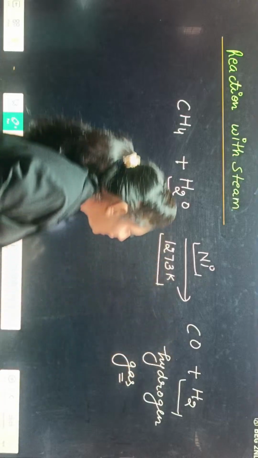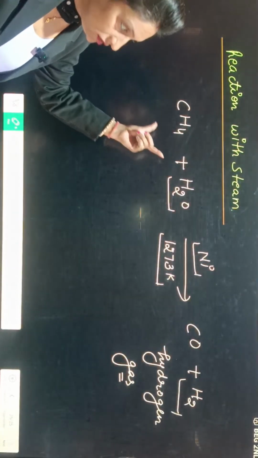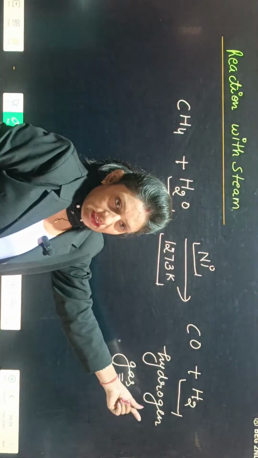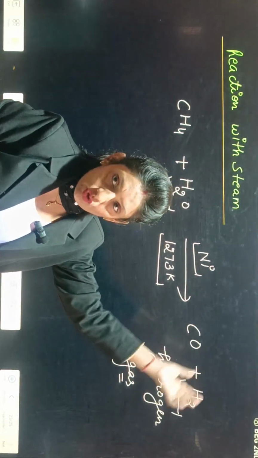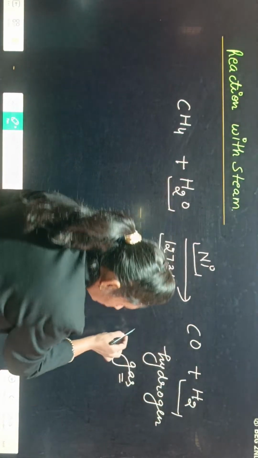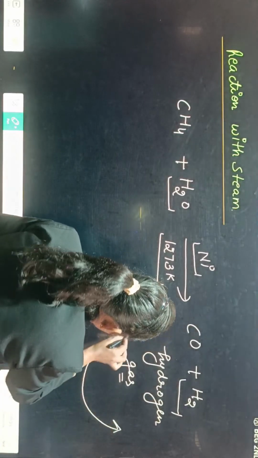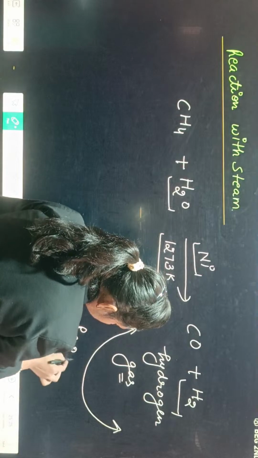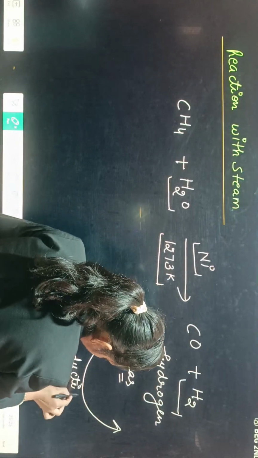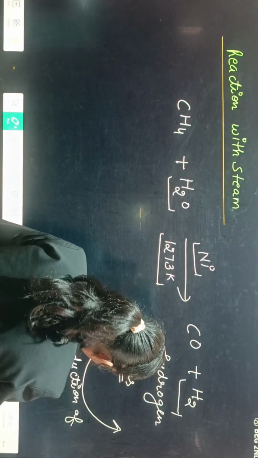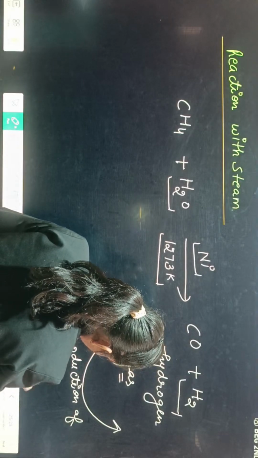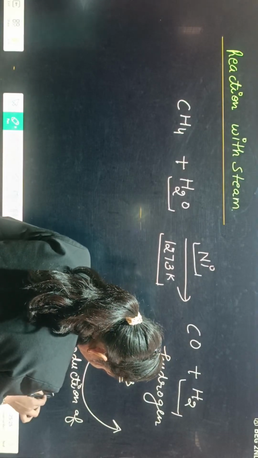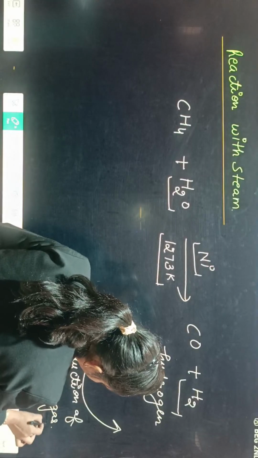If alkanes react with steam, they produce hydrogen gas. Students, this is a common method for the production of hydrogen. You all know very well about hydrogen gas.